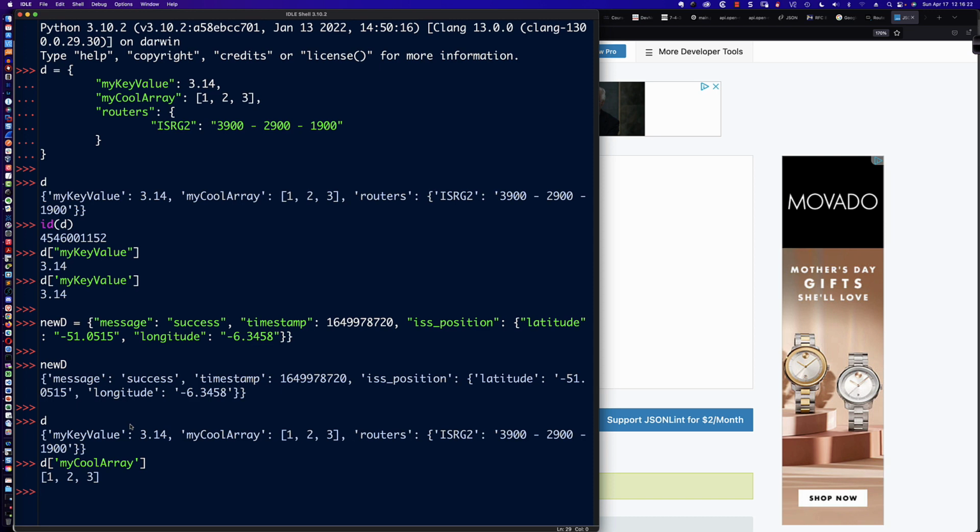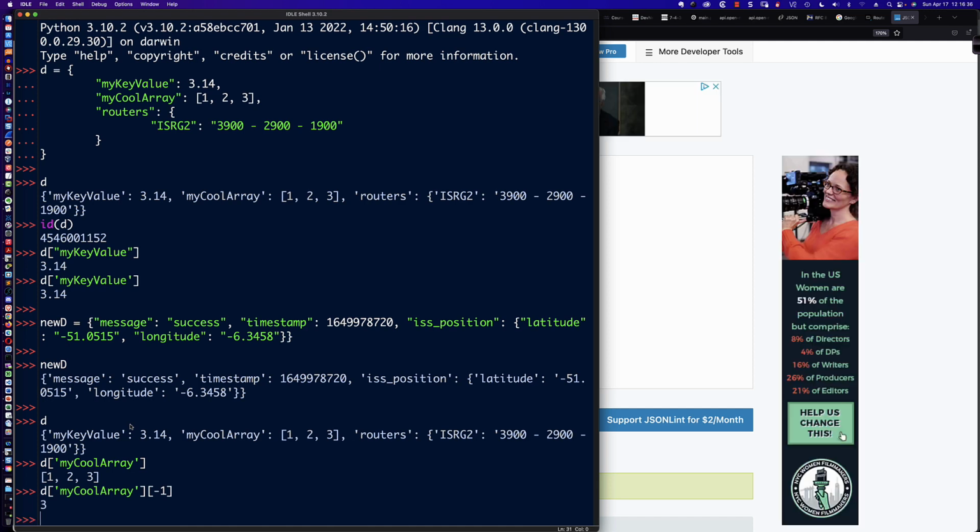Now, what if I want to access the elements? Well, I need to do nothing more than recall that same command, my cool array, and we use our index positions. So if I said -1, that's going to give me the last element of that array, of that list, 1, 2, 3. And as you can see, it's even sort of tongue-tying me at times, where you want to say array or list, and so trying to remember where you're at. When we're talking in the JSON context, it's an array. In the Python context, it's a list.